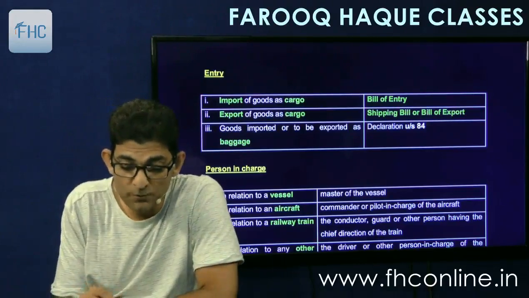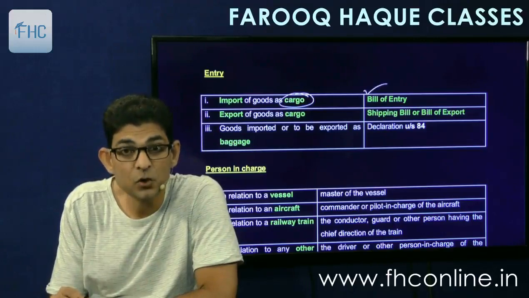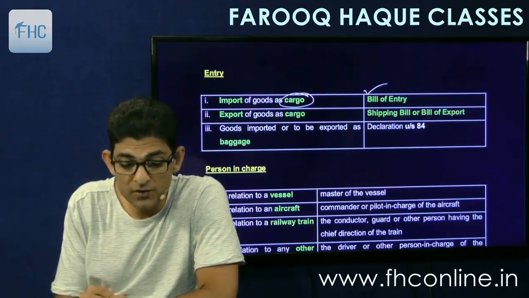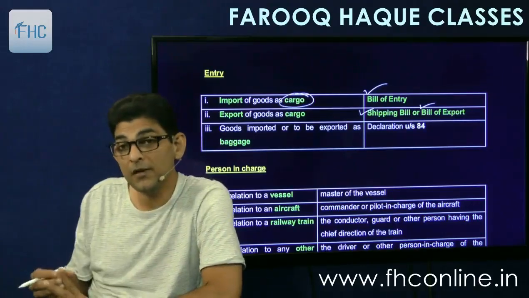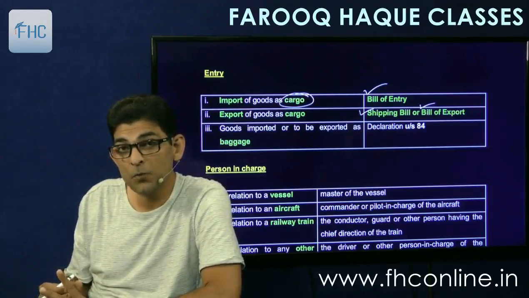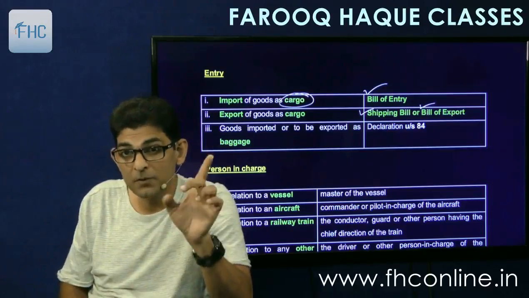So in case of cargo import, bill of entry is there. This is the document that you have to file for entry purpose. In case of export as cargo, shipping bill or bill of export is there. Shipping bill you have to file when the goods are being exported through ship or aircraft. If it is going to go by ship or aircraft, then shipping bill.